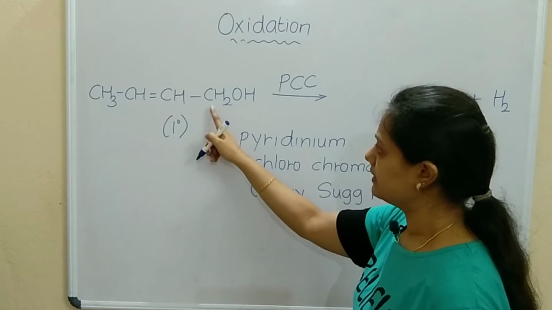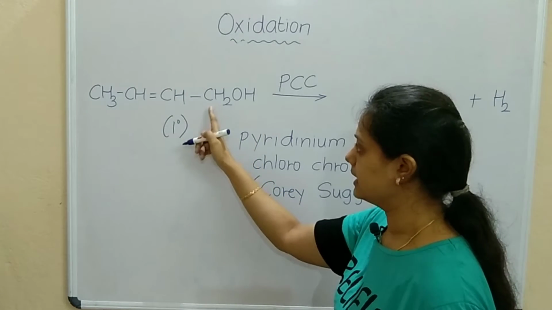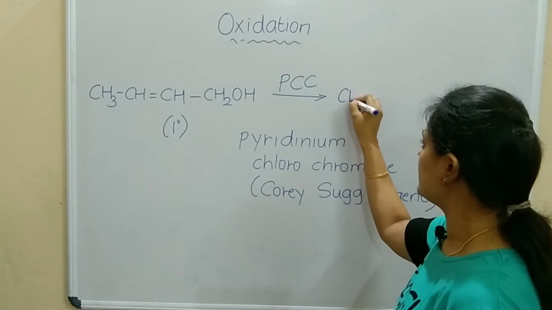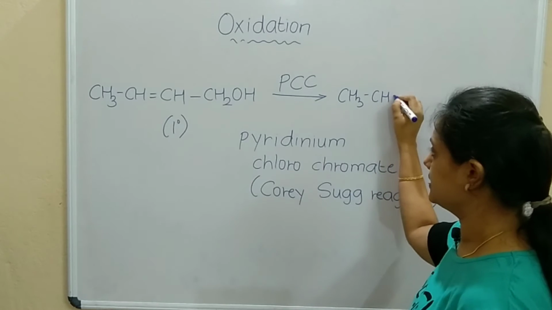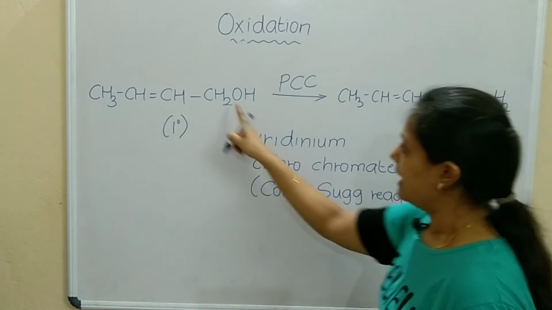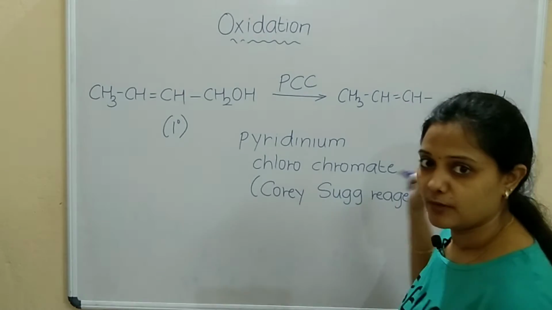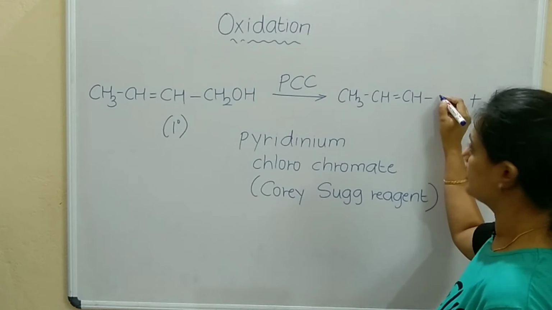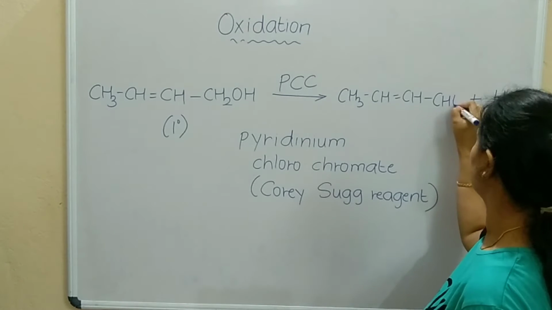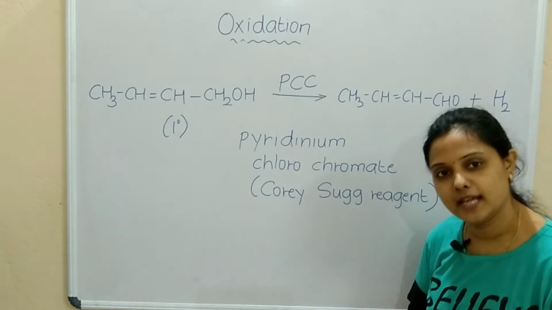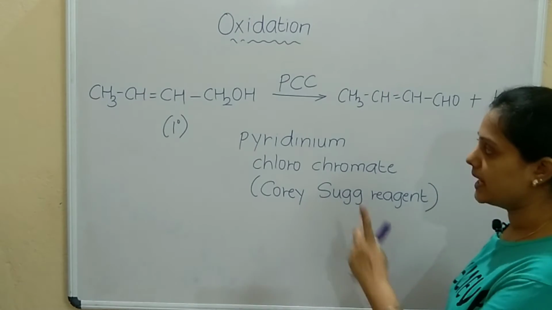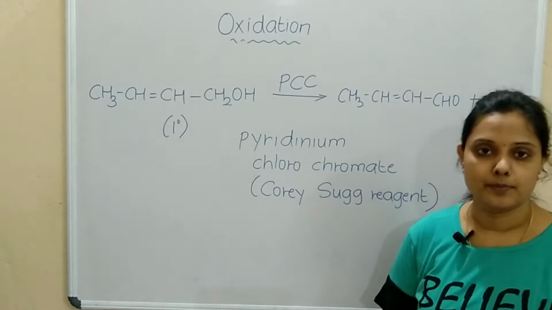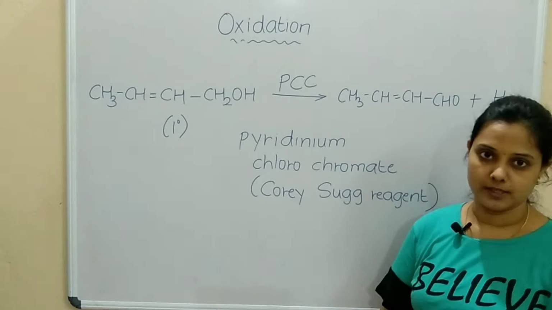Check the last part of the compound, CH2OH is present. So write this as it is, CH3, CH, double bond CH, and H2 is removed from here. What is left here? O and H attached to that carbon. Just rearrange it, CH and CHO. What is it? CHO group, the aldehyde group. So primary alcohols give aldehydes as their products on oxidation.